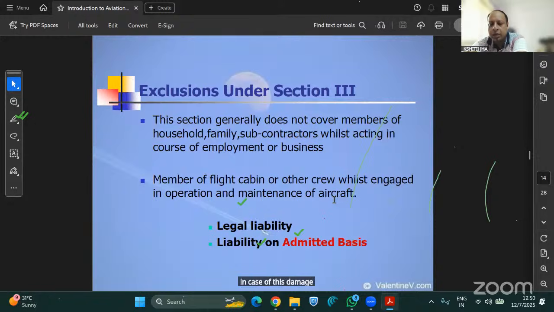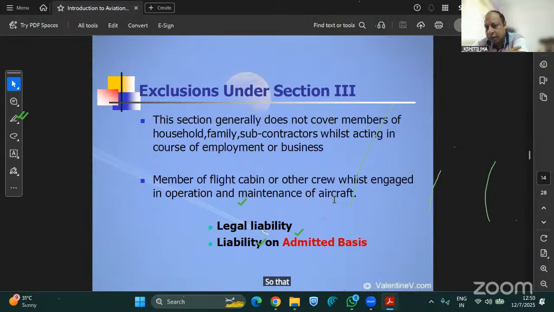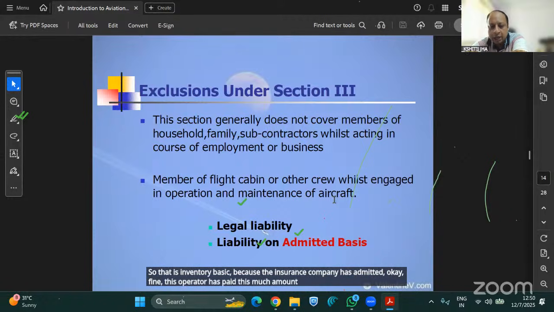If you are okay, you can sign, and we will pay you upfront. Once that amount is paid by the operator to that person or the legal heir of the deceased, that liability is taken care of on admitted basis, because the insurance company has admitted that this operator has paid this much amount, and I will pay it.